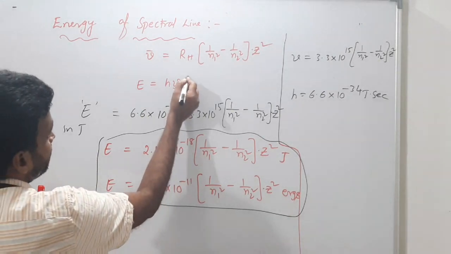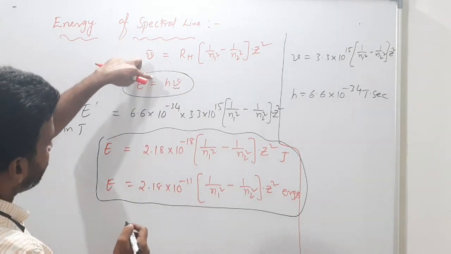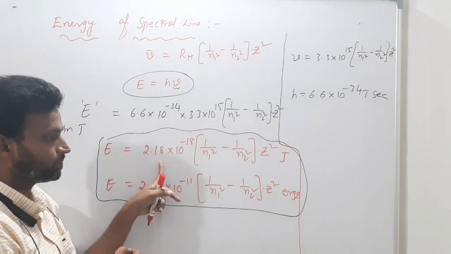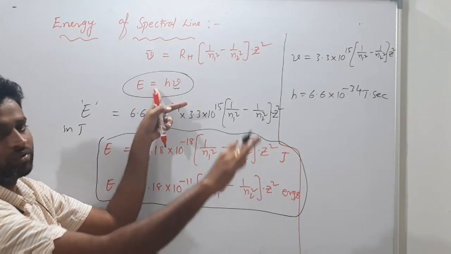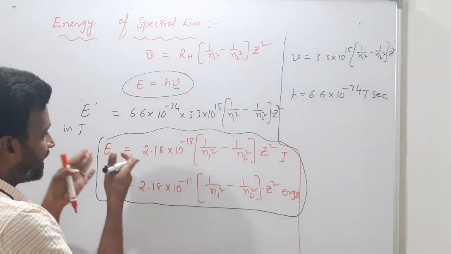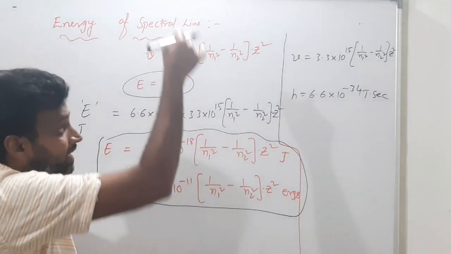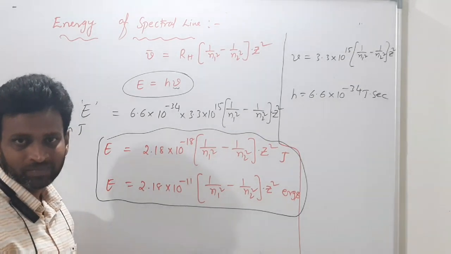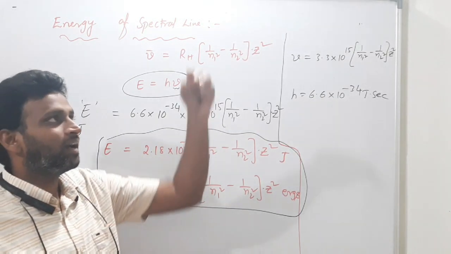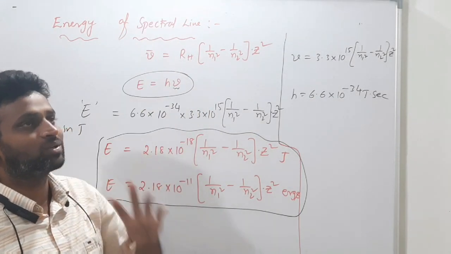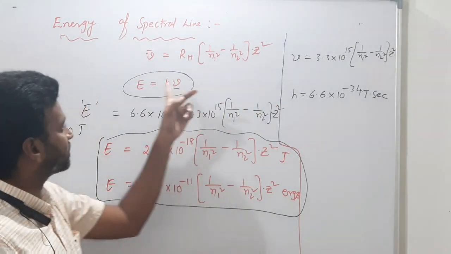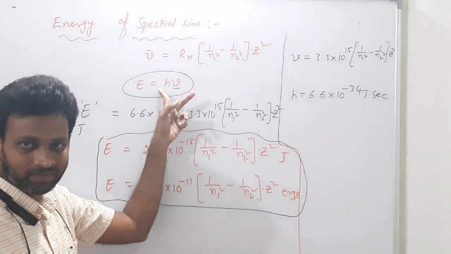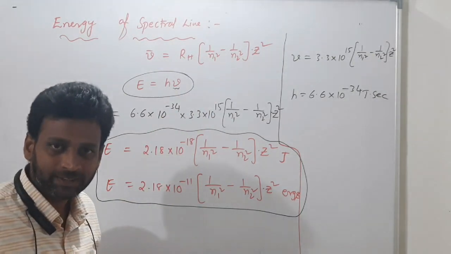One minute. What is the difference between this formula and this formula? This is the energy of a wave, a single wave. This is the energy of a spectral line for a transition. If they have not said electron jumping from 4th level to 2nd level like that, simply calculate the energy of radiation, E is equal to h nu, that's it, for a particular frequency.